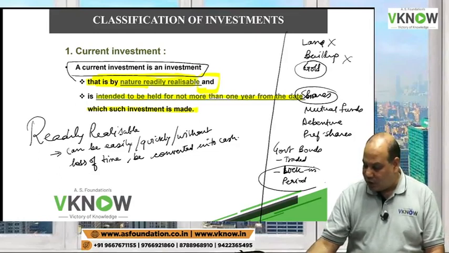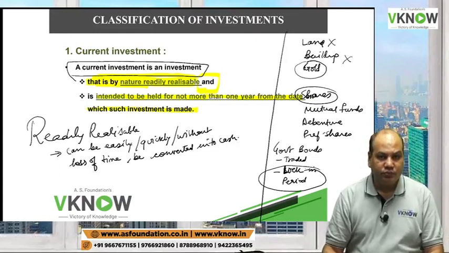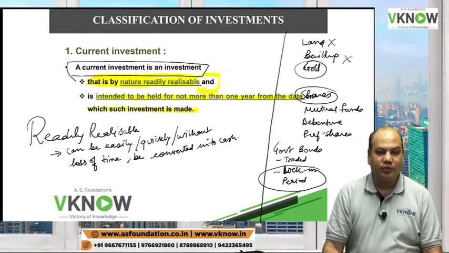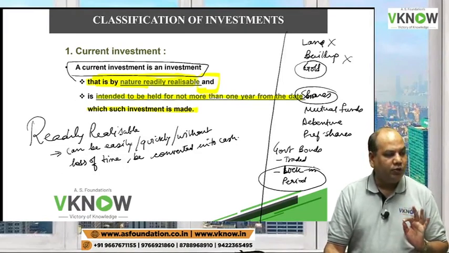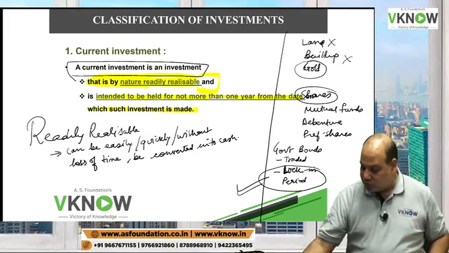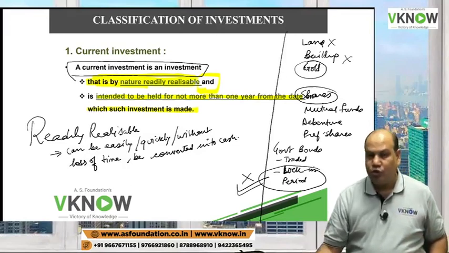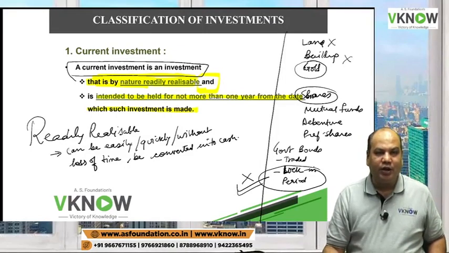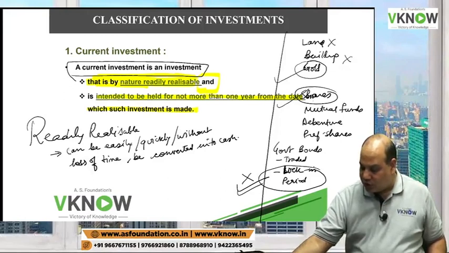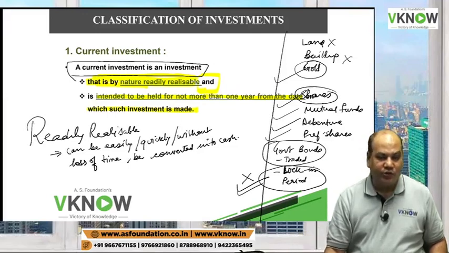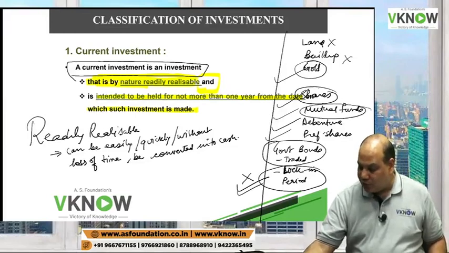Then there is the example of a government bond which has a lock-in period. Lock-in period means it cannot be transferred. It will get blocked. So this also does not satisfy the readily realizable criteria. However, gold, silver, share, mutual fund, debenture, preference share, and government bonds which are traded on the exchange, they are readily realizable.